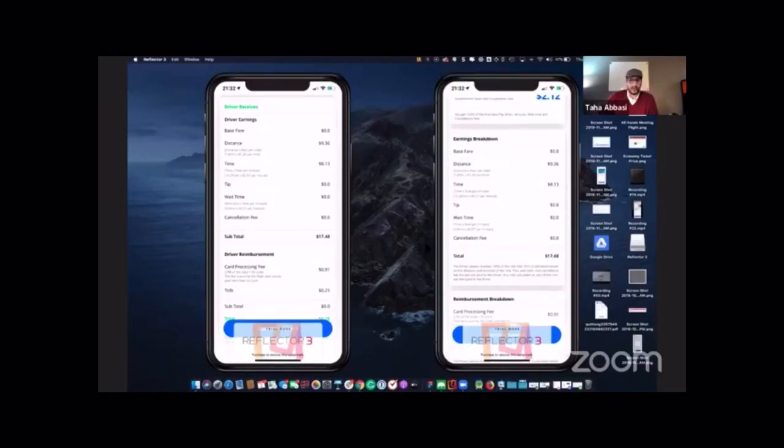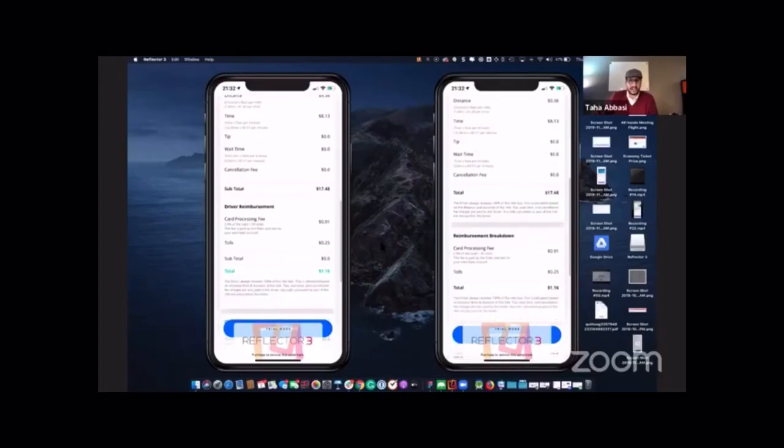And furthermore, we actually charge the rider the credit card processing fee, 91 cents in this case, and we give that entire fee to you. So when Stripe takes that fee out of your account, it's already paid for by the rider. So your net cost is $0. You might actually end up making some because we add a 1% buffer in there. And then tolls are calculated automatically through an API partnership that we have. And then that toll is also given to you right there ahead of time.